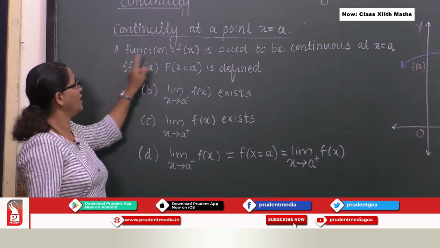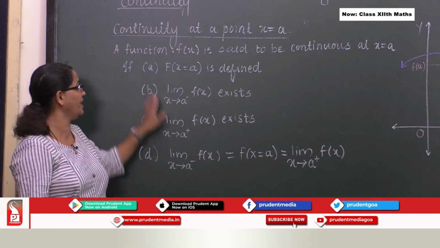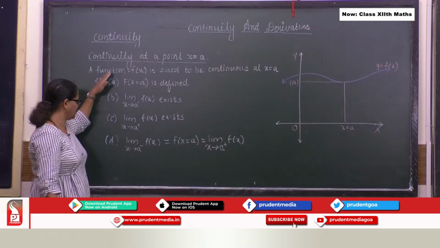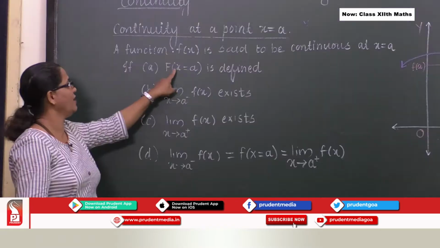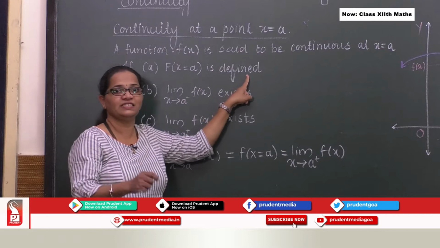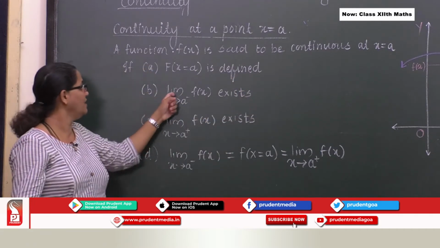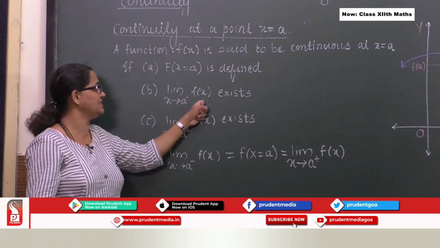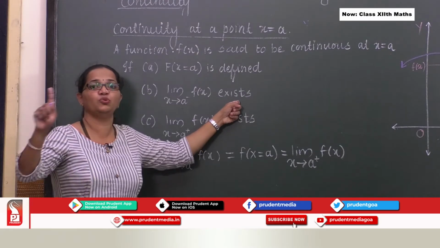The definition says a function f of x is said to be continuous at x equal to a if these four conditions hold. The first condition says f of a is defined, so there is supposed to be a proper value for it. The second one: the limit as x tends to a minus of f of x exists, so it should not tend to infinity.